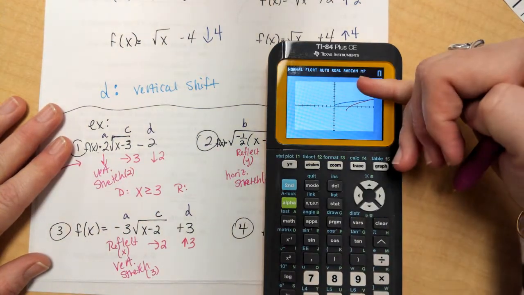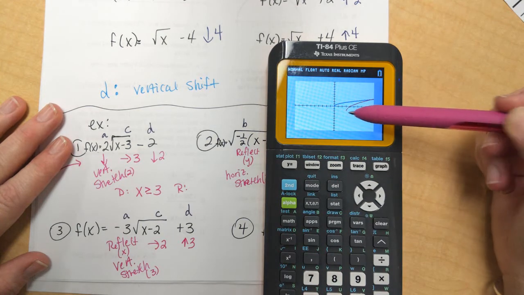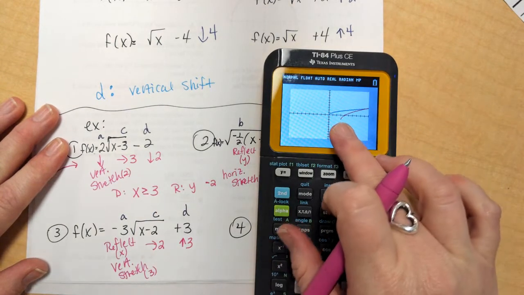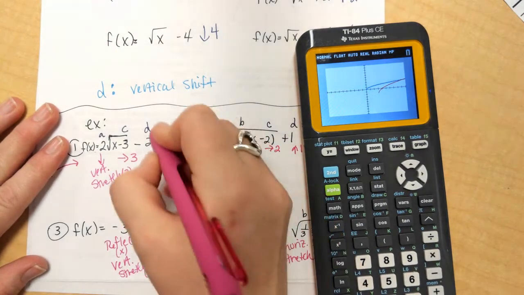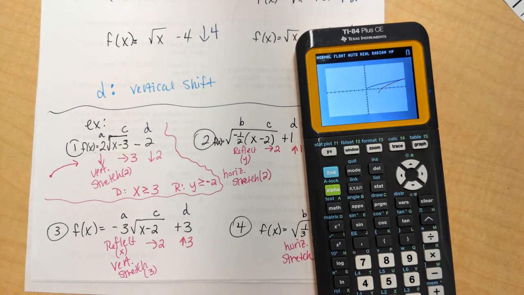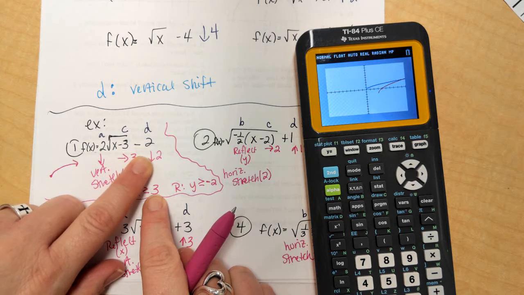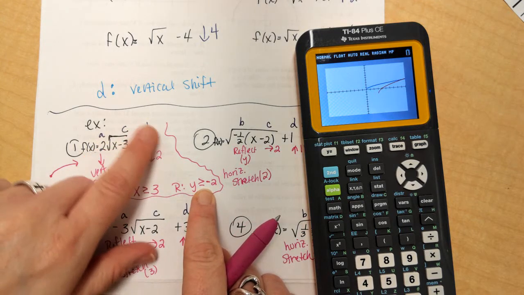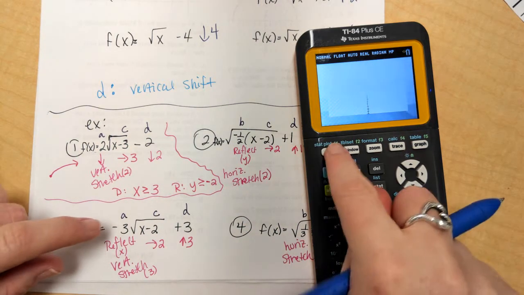Range moves bottom to top. We've been over that a lot this year. The lowest value I see is -2. So for y, we're going to compare to -2. It starts at -2, it goes up, so that means it's greater than. So that's the domain and range of this first graph. Now, notice that 3 relates to where my C moved it, and D tells me my range. This moves it on the x-axis, this moves it on the y-axis. They are what relates here. Let's see if that happens on the next one.